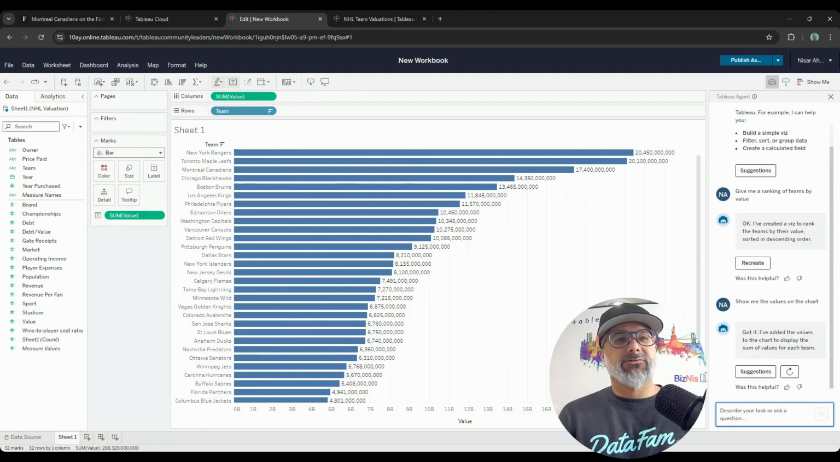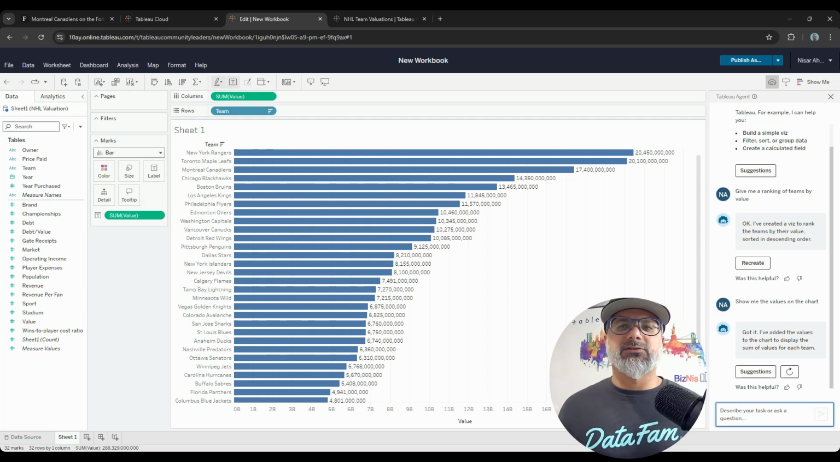There you go. So it understood that language. You don't have to necessarily speak the language of Tableau in order for it to understand. It translated that and knew that it had to show that value in the label, and that's what it did here. It created that label value for you. So this is great. I think this is a great start.